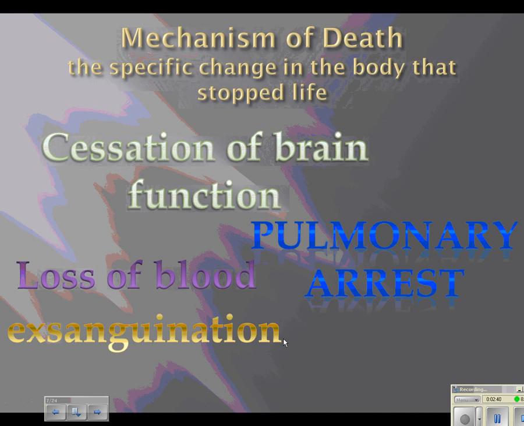So it's slightly different from loss of blood. But remember that manner is going to be either homicidal, suicidal, accidental. You know, cause is going to be the reason that someone died, and then the mechanism is actually the part of the body that stopped working because of that.